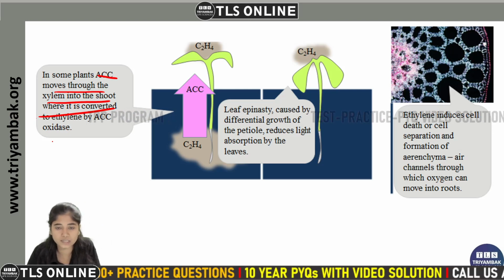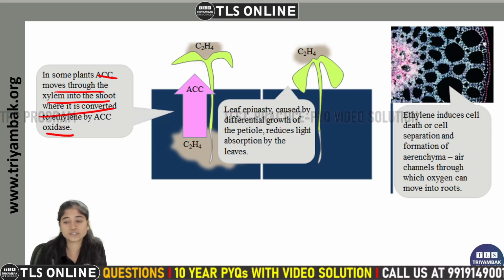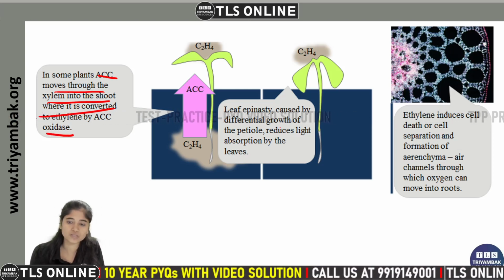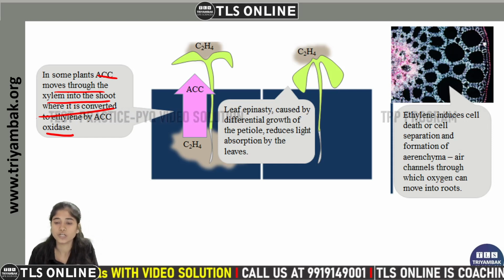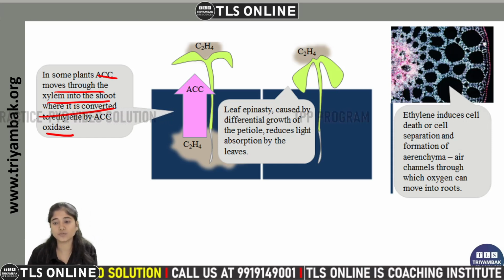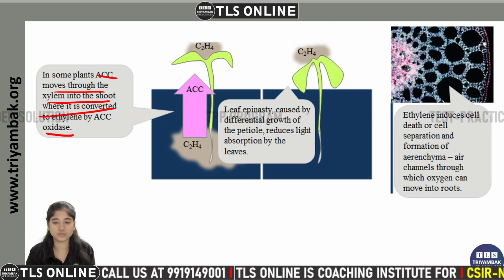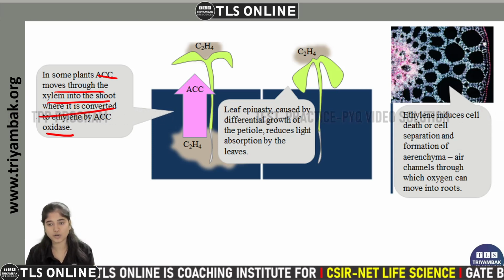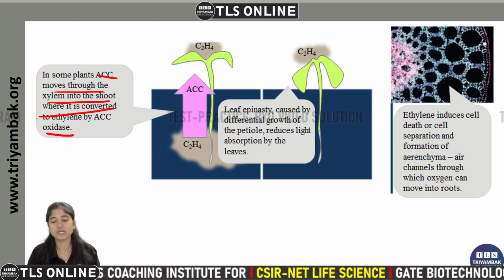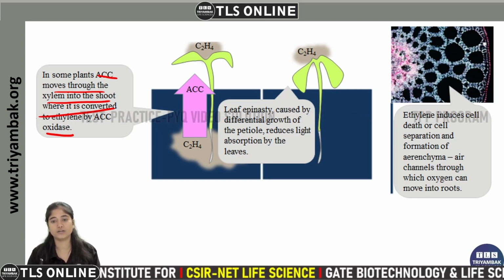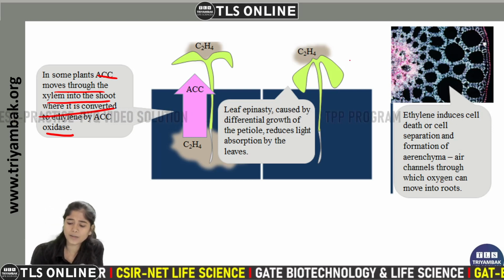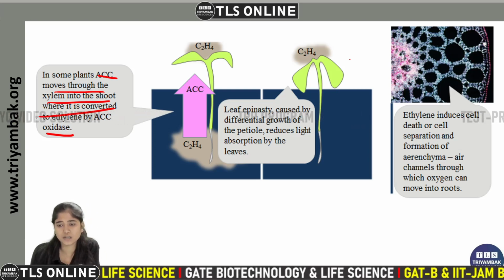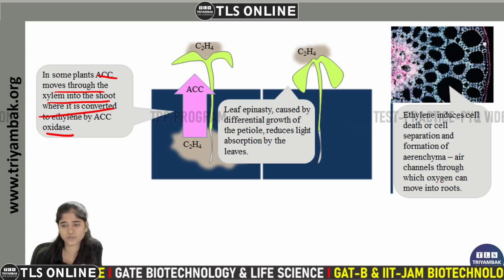converted into ethylene by ACC oxidase, and this causes leaf epinasty, caused by the differential growth of the petiole. So during the flooded conditions, the ethylene that is induced in the roots has a triple response, which is stem elongation, root inhibition and the exaggeration of apical hook formation. This is the case of the ethylene triple response.